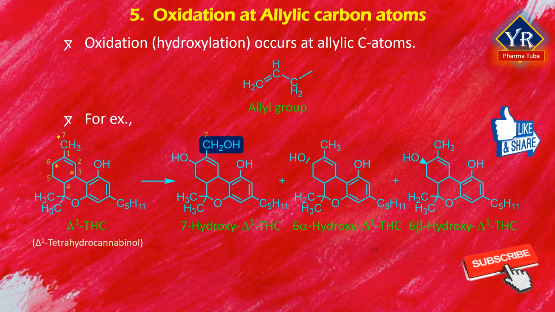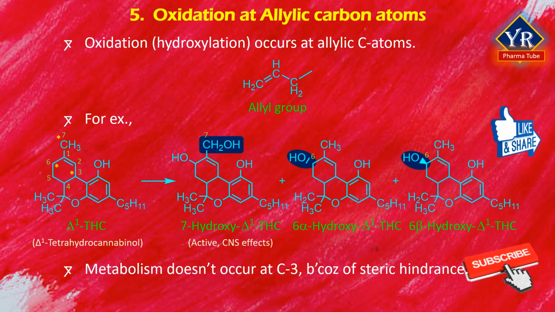Pharmacological studies show that this 7-hydroxy metabolite is as active as or even more active than delta-1-THC by itself and may contribute significantly to the overall central nervous system's psychomimetic effects of the parent drug. Hydroxylation also occurs to a minor extent at the allylic C6 position to give both the epimeric 6-alpha and 6-beta hydroxy metabolites. Metabolism does not occur at C3, presumably because of steric hindrance.